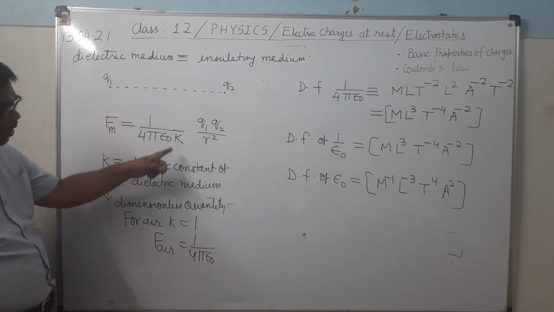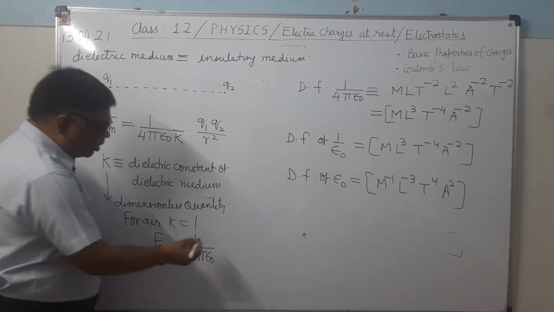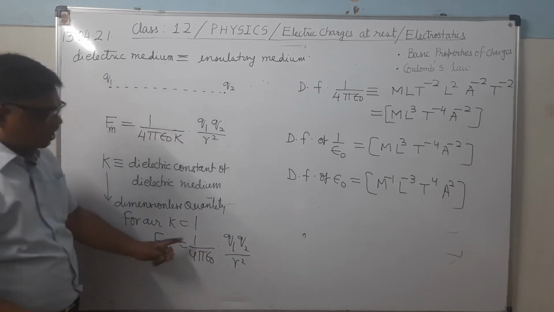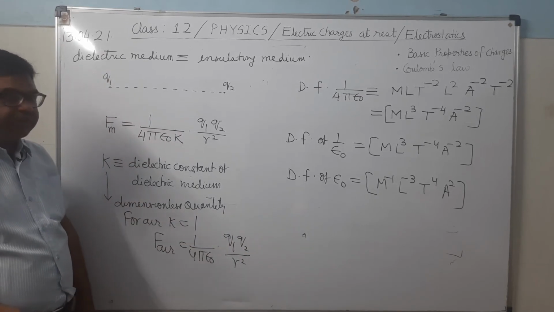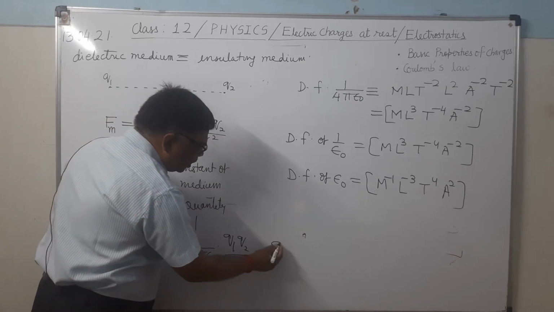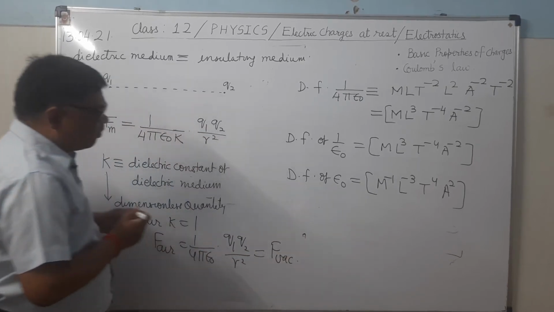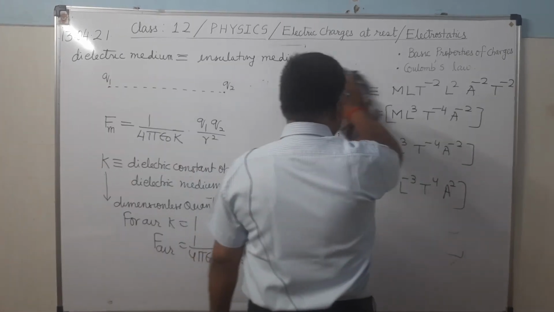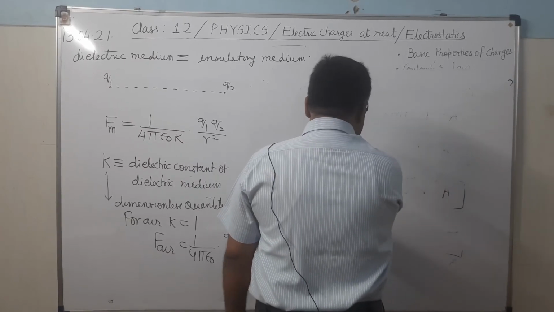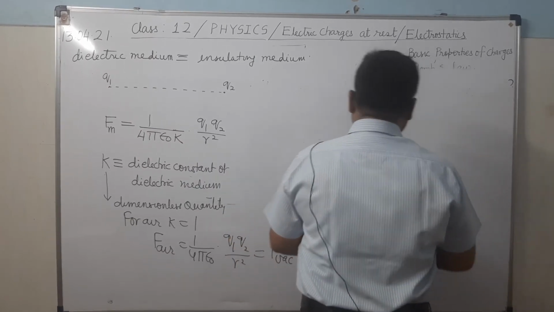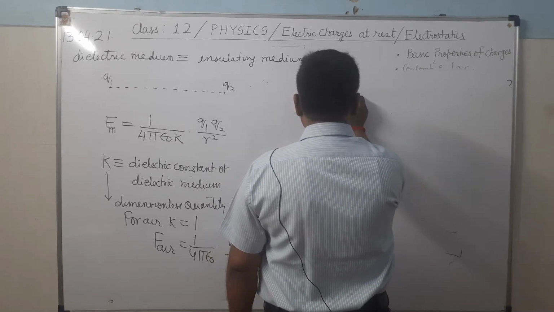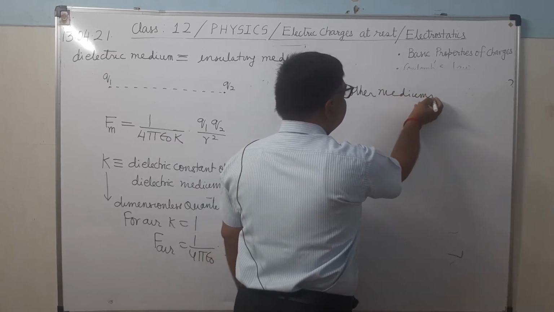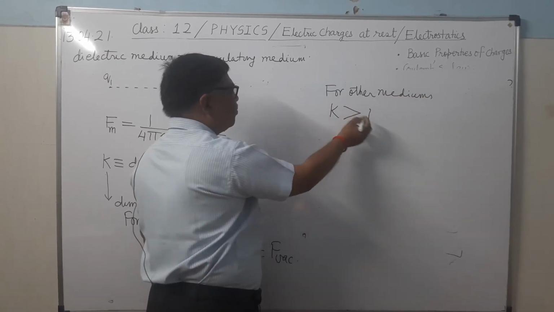and therefore F air will be 1 upon 4 pi epsilon naught. When you substitute 1 here, it becomes 1 upon 4 pi epsilon naught Q1 Q2 upon R square, which is the same as when charges are situated in free space, F vacuum. Means in vacuum and in air, force will remain same, but in any other medium other than air, the value of K will be greater than 1.